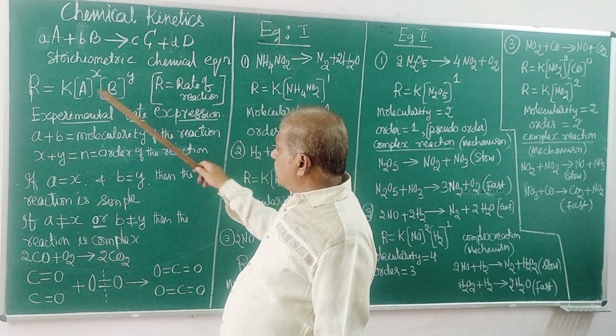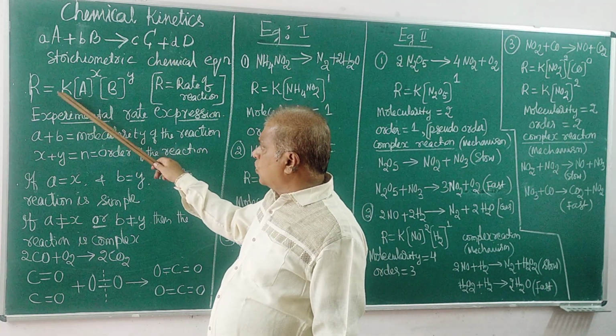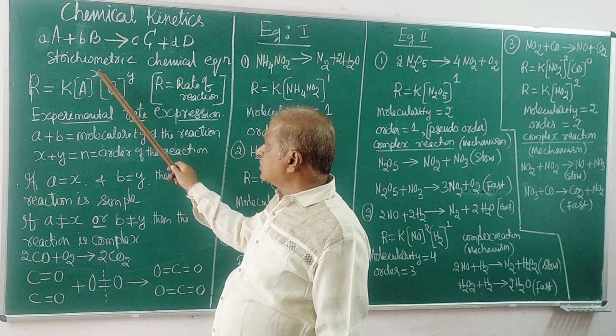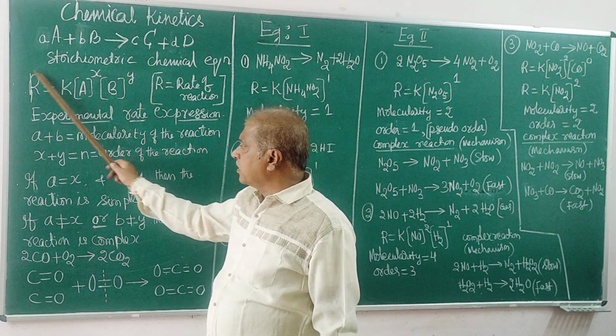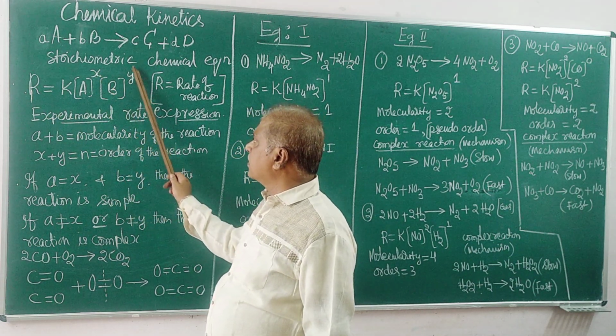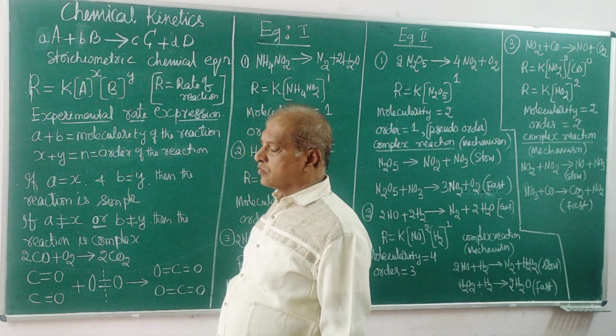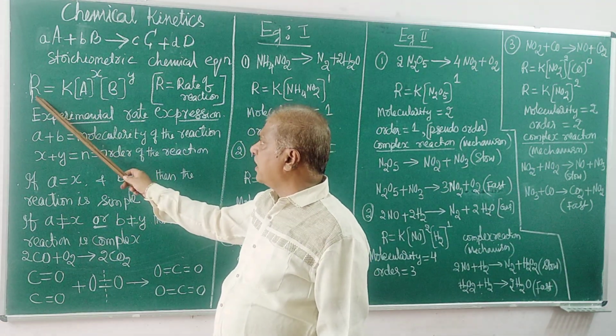And under this I have written one more equation, R is equal to K into A to the power of X into B to the power of Y. A very important equation. That is an experimental rate equation. This R stands for the rate of reaction.